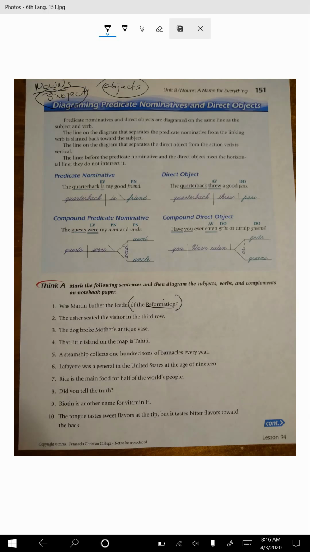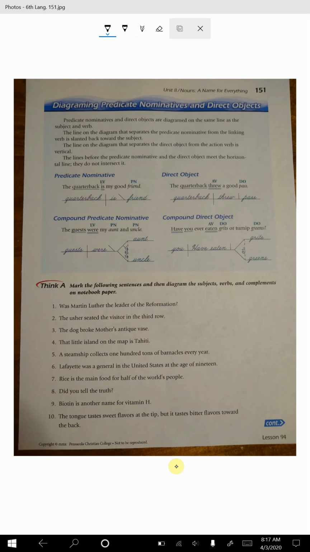So today we're going to talk about nouns that can act as what we call predicate nominatives. And nominative is just a fancy name for noun. And predicate is a fancy name for verb and for direct objects. So what is the difference? Both of them are nouns. A noun will be called a predicate nominative if it's coming after a state of being verb.